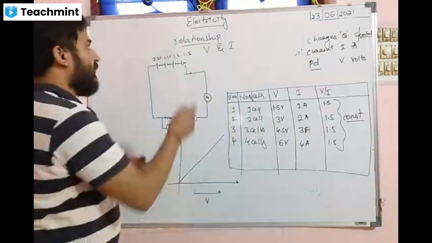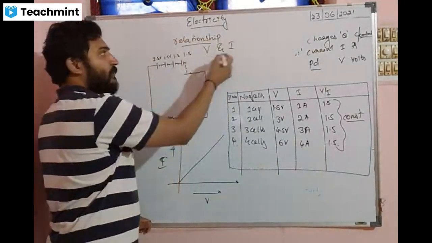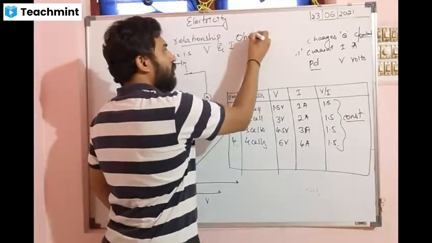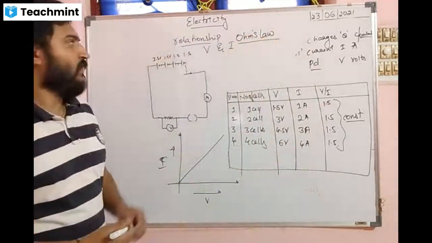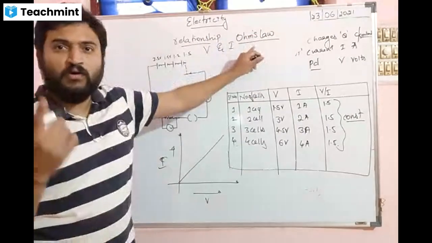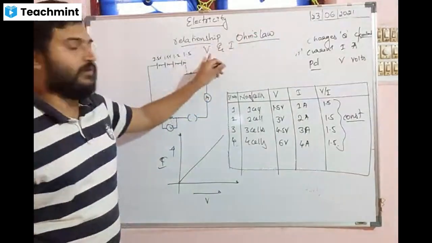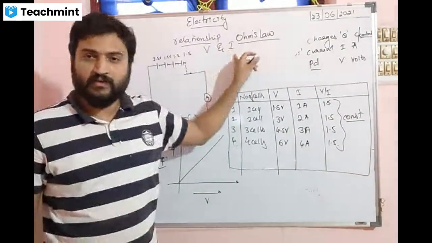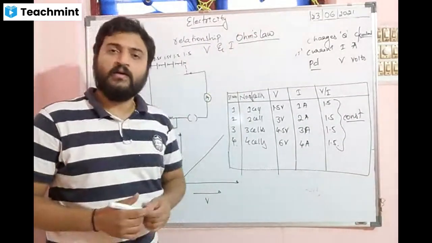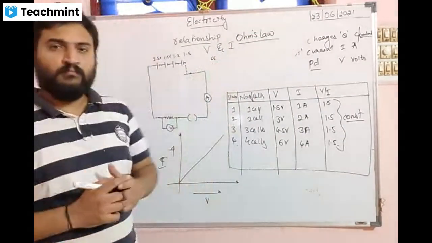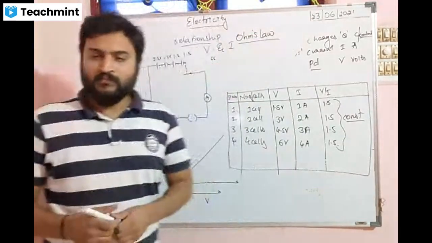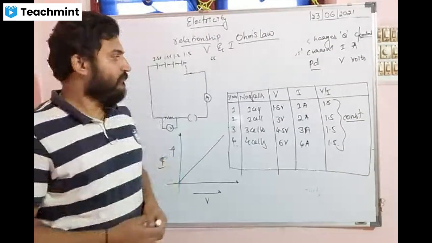So this is the diagram to know the relationship, which we call Ohm's law. Ohm's law is the law which gives us the relationship between potential difference and electric current. Does anybody know the statement of Ohm's law? Statement, please.